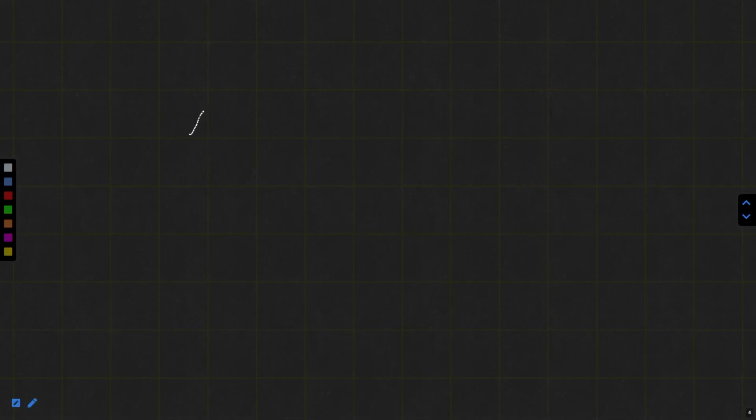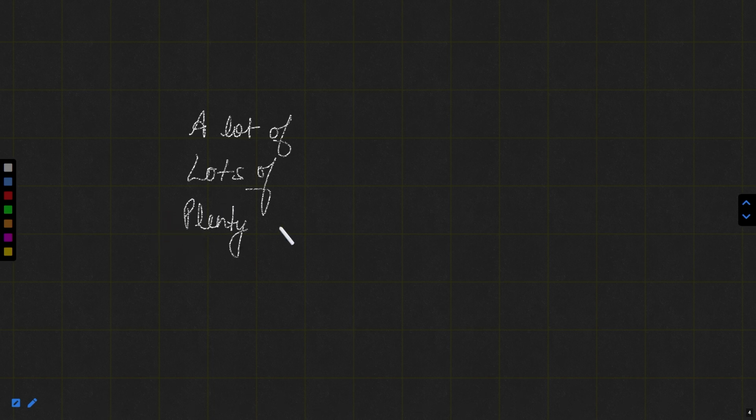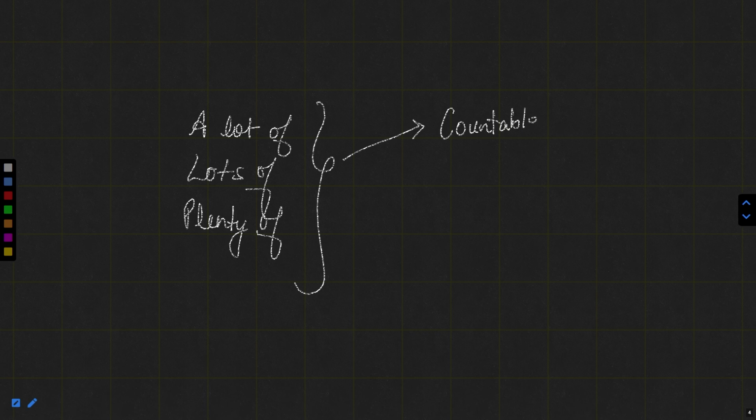Suppose there is a lot of, or lots of, or the phrase plenty of, not a plenty of, it is plenty of. We have these phrases. Now after these we can have a countable noun or an uncountable noun. We can have either of these.